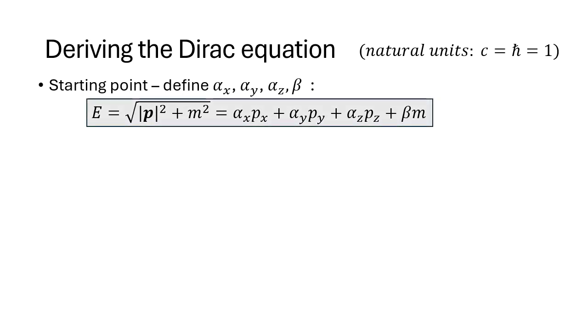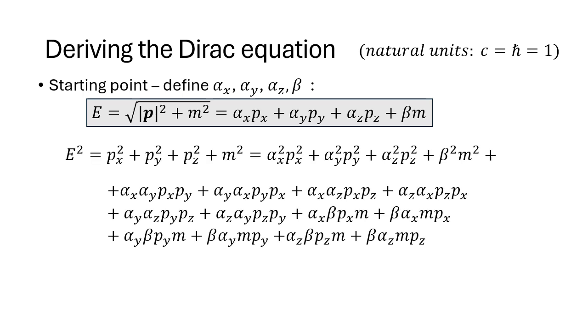Next, we square both sides of the equation. At this point, we can identify the square terms from both sides. This is the x momentum component squared. This is the y momentum component squared. This is the z and the squared mass term.